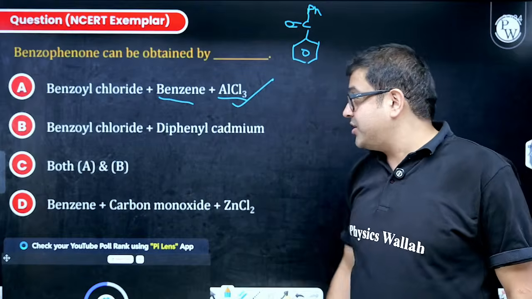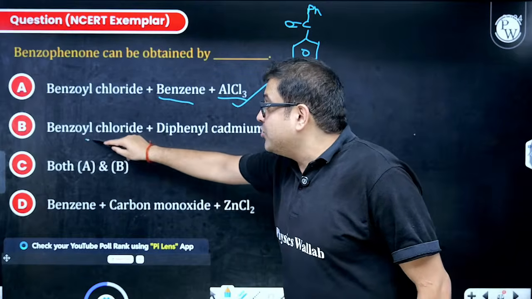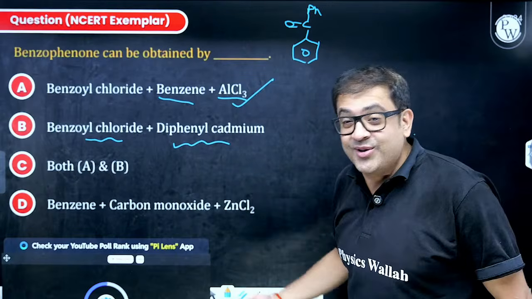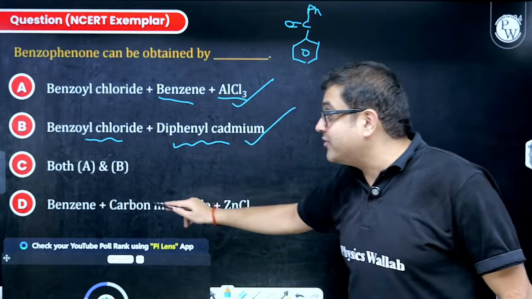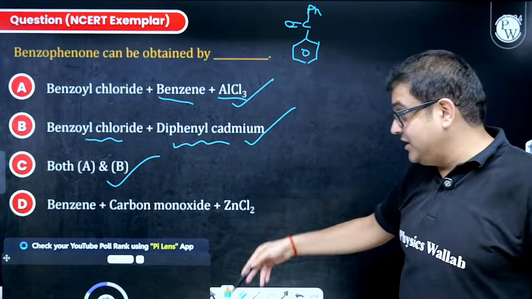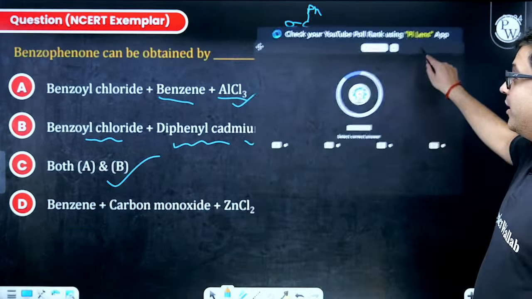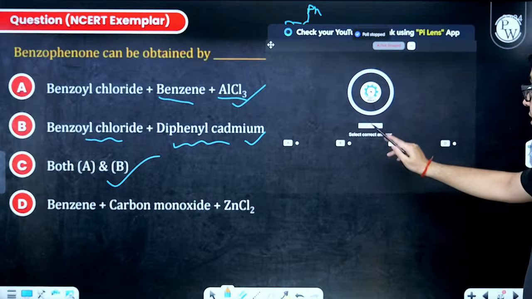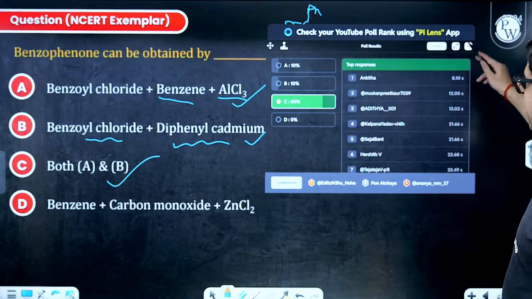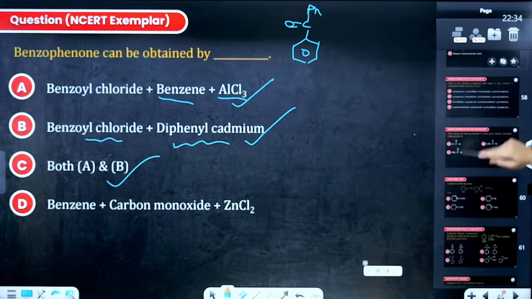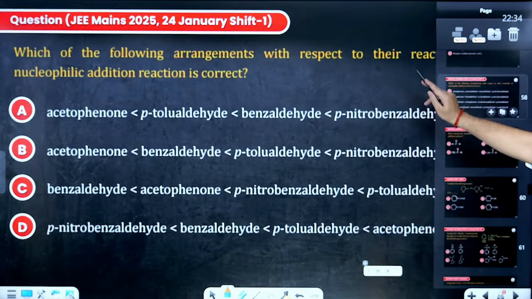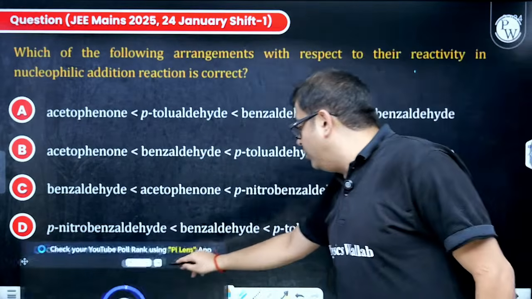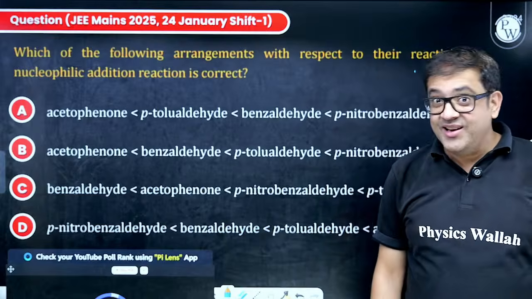In fact, benzoylation. Benzoyl chloride, an acid chloride, with dialkyl cadmium also creates ketones. This will also create it, that's why you have both A and B. So C will be your best answer. I hope this is a beautiful NCERT exemplar question, beta. So 80% perfect. See, if you respect NCERT well, this is going to reflect in your actual NEET score.